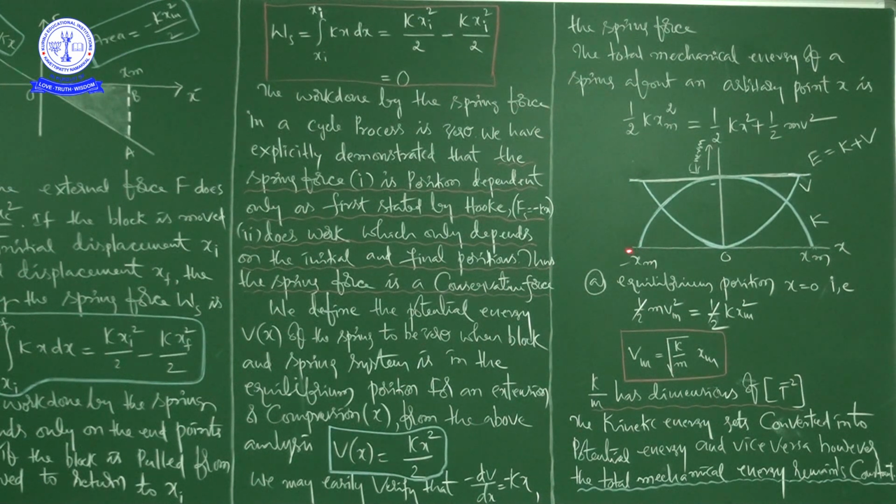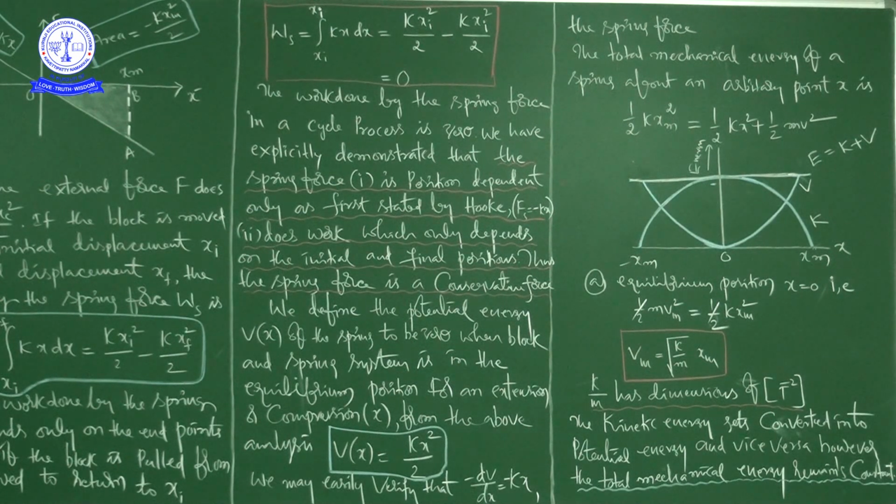See here, the potential energy is maximum, no? V is the potential energy, K is the kinetic energy. So here the potential energy is maximum, but kinetic energy is 0. At the equilibrium position, the kinetic energy is maximum, but potential energy is 0 because x is equal to 0. But if you go to the end points, these two are the end points, right? At this point again, potential energy will become maximum and kinetic energy will be 0, right?